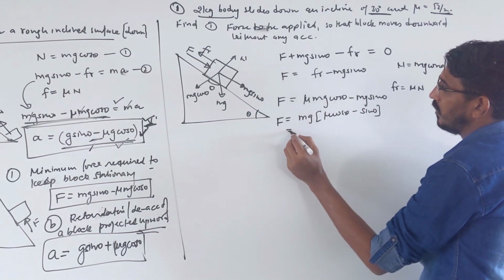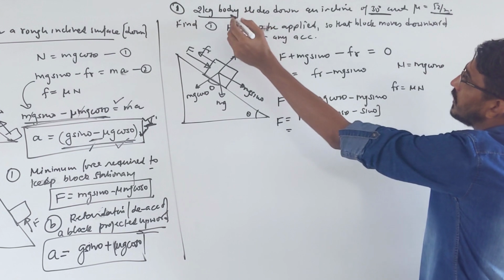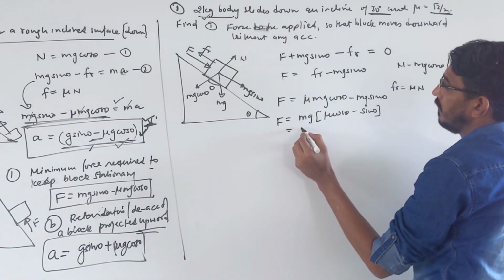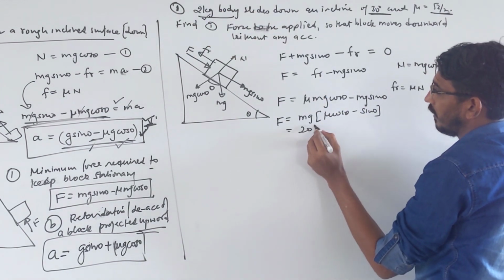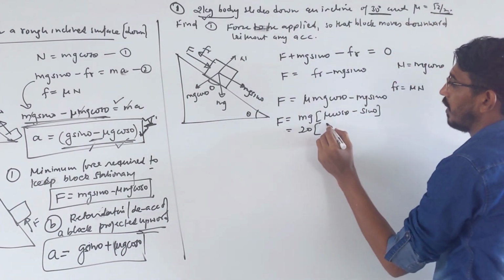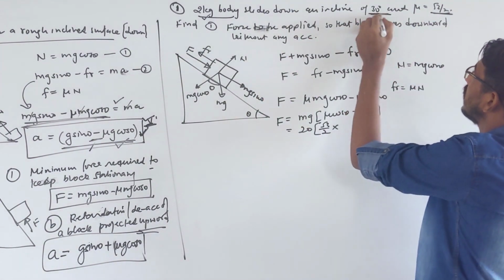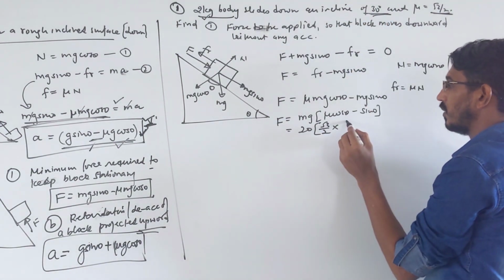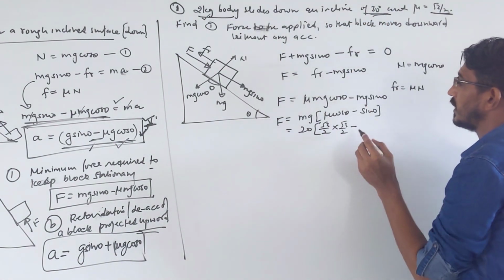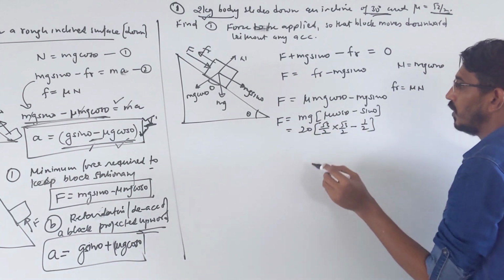Let's put in the values. Mass is given as 2 kg, and g we call 10, so it becomes 20. Mu is already given, root 3 by 2, and the angle is given as 30 degrees, cos 30 means root 3 by 2, minus sin theta, which is 1 by 2.